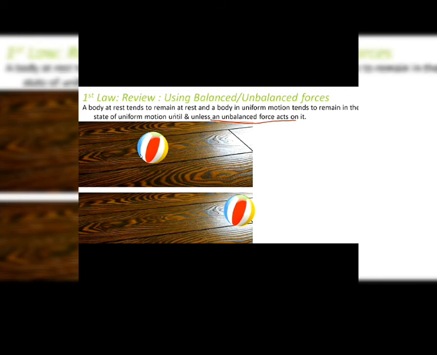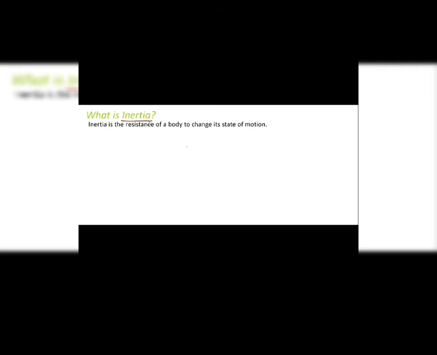So with this, we completed Newton's first law of motion. Now, did you notice here we spoke about the tendency of a body which is at rest to remain at rest and the tendency of a body which is in uniform motion to remain in uniform motion. Now, this tendency of an object is known as inertia. So, now we introduced a new term. Inertia is nothing but the tendency of an object to remain in its present state. So, inertia is the resistance of a body to change its state of motion. When I say to change its state of motion, what does that mean?